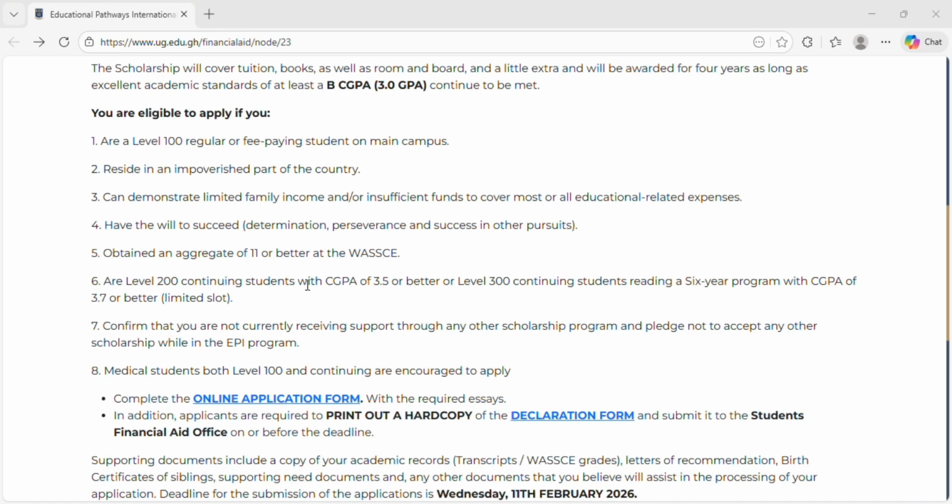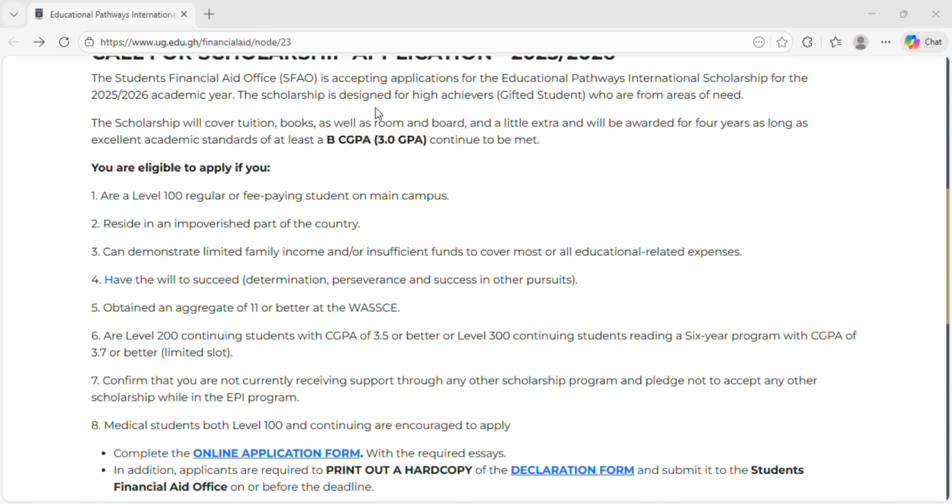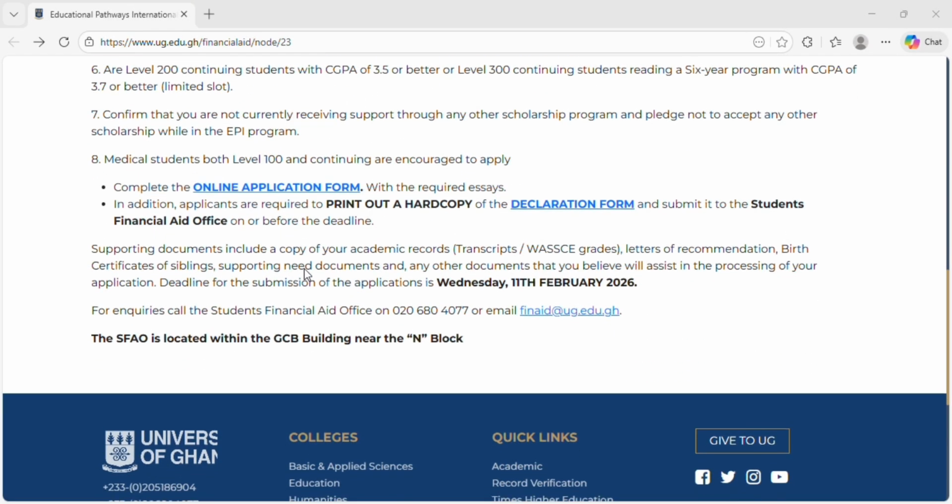And if you are a level 200 student or a level 300 student, you must have a GPA of 3.5 or above, but I always advise that even if you have a GPA of 3.0 and above, still apply for it. And you must obtain an aggregate of 11 or better in your WASSCE. That's if you are applying as a level 100 student. And know that when you are picked for the scholarship, you must maintain a CGPA of 3.0 and above. If not, they'll kick you out of the scholarship.